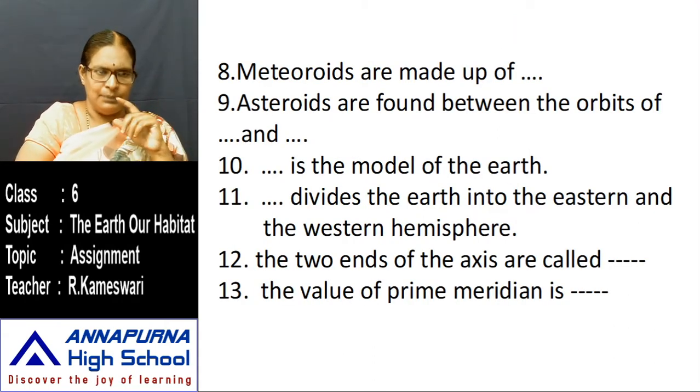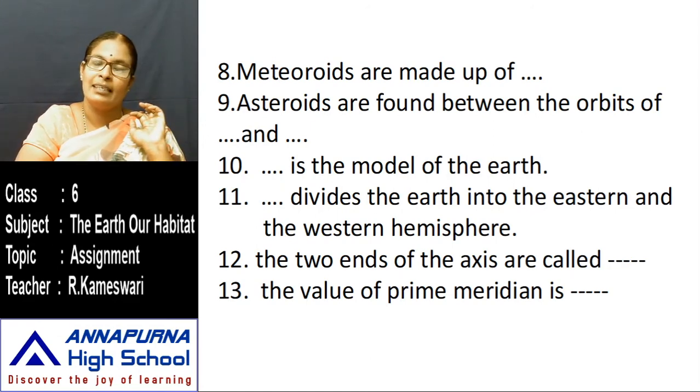Next, meteoroids are made up of dash. In our solar system, meteoroids, asteroids, planets, satellites, dust particles, so many are there. Meteoroids are made up of dash. How were the meteoroids made? Write the answer. Next, asteroids are found between the orbits of dash and dash.